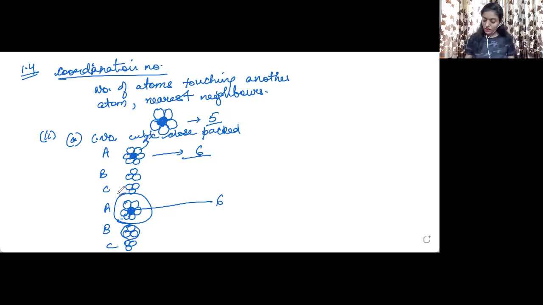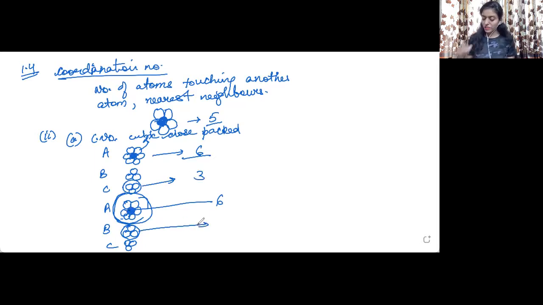Now you just consider the in-between A layer. There are 3 atoms from the layer C which are placed just above the layer A. So 3 atoms will be touching this central atom from the layer C. So the coordination number from this will be 3.